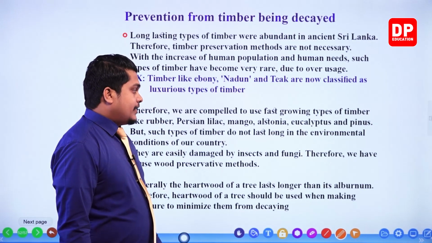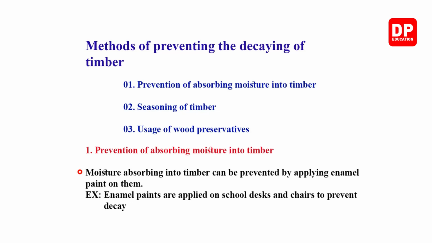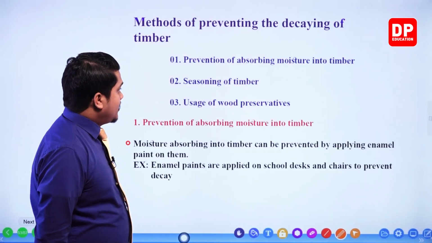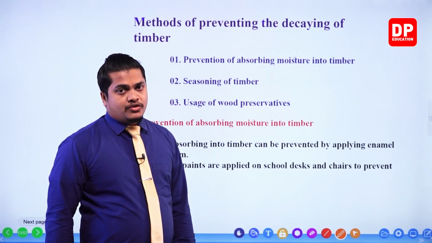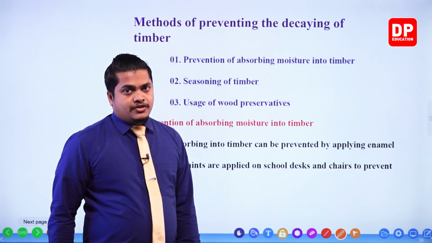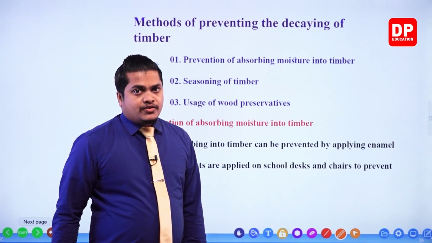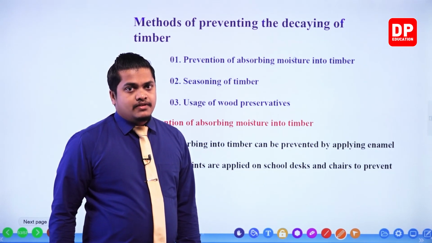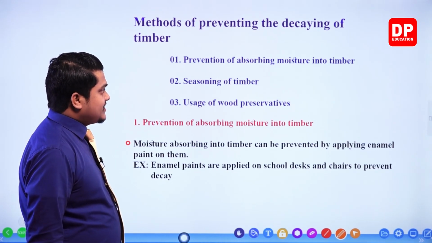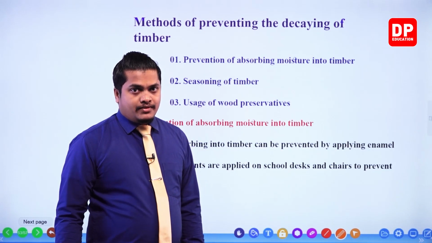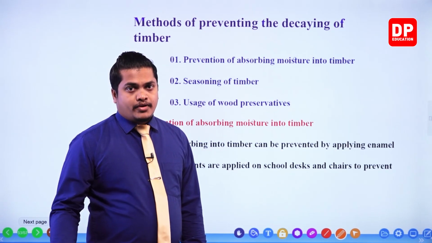Okay, right. Then methods of preventing the decaying of timber. What are the methods that we can use to stop the wood decaying? Let's see. Number one, prevention of absorbing moisture into timber. Very simple. By preventing the absorption of moisture into timber, my dear children, we can avoid the action of fungi. So by that way, we can preserve timber. Next one, seasoning of timber. We can season timber, right? By that way, we can protect it.